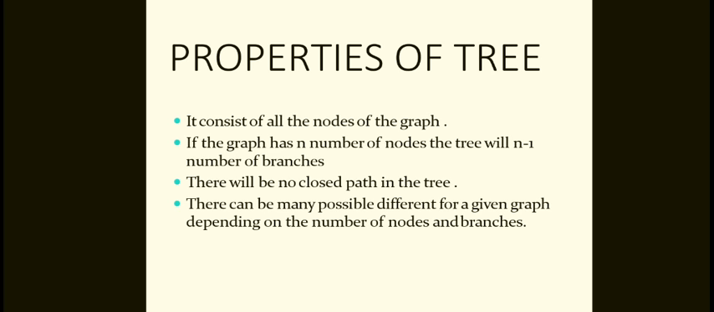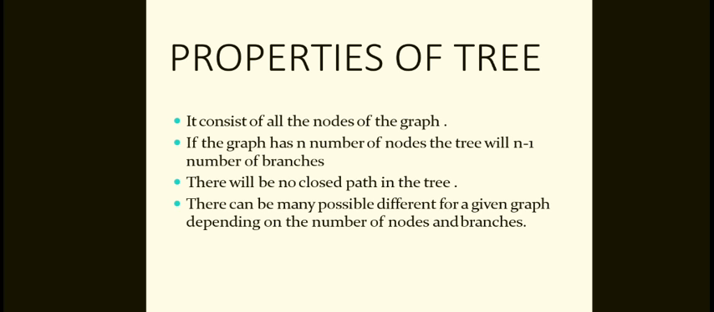So what does an unconnected graph mean? If there exists at least one node in the graph that remains unconnected by even a single branch, then it is called an unconnected graph. There will be one or more isolated nodes in an unconnected graph. If you take a simple example, I will discuss all of it later.